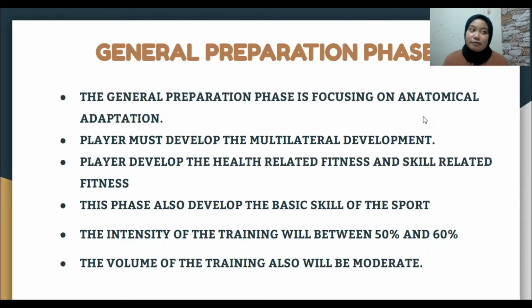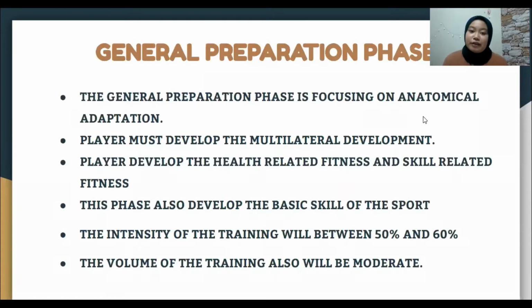Anatomical adaptation is the process of getting ready to train to ensure stability, mobility, and strength. Okay, players must develop multilateral development such as psychological, physiological, and technical adaptation. Players develop health-related fitness and skill-related fitness. Health-related fitness is muscular strength, muscular endurance, cardiovascular endurance, flexibility, and body composition. So skill-related fitness is motor speed, power, agility, balance, and reaction time.